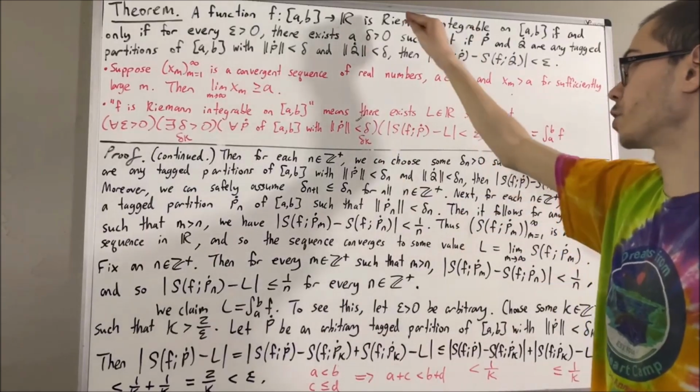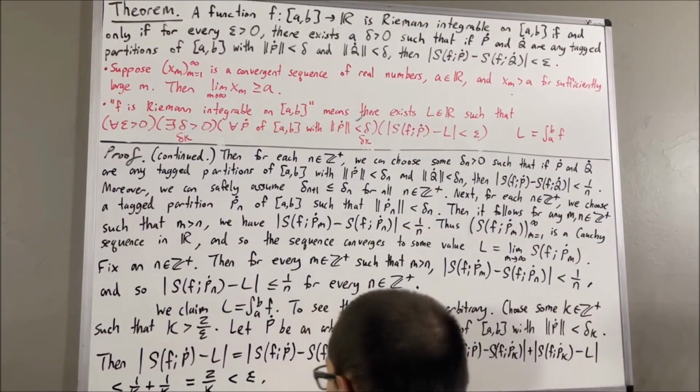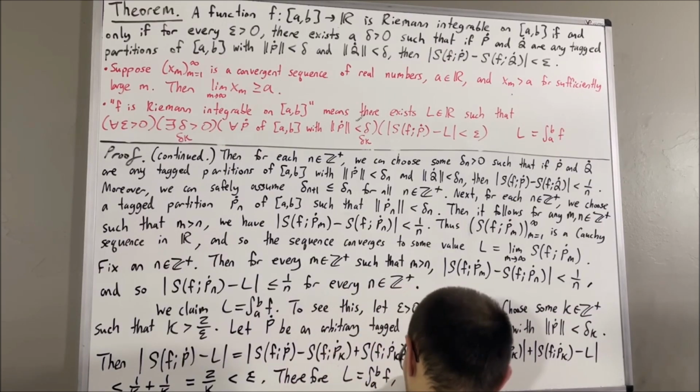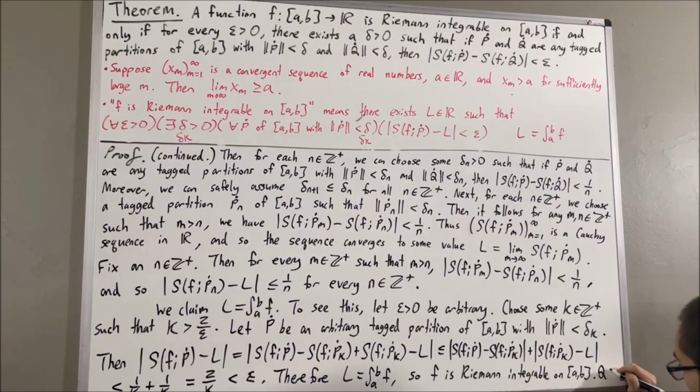And therefore, f is Riemann integrable on a comma b. And so this completes the proof. And so yeah, that's pretty much it for this video.